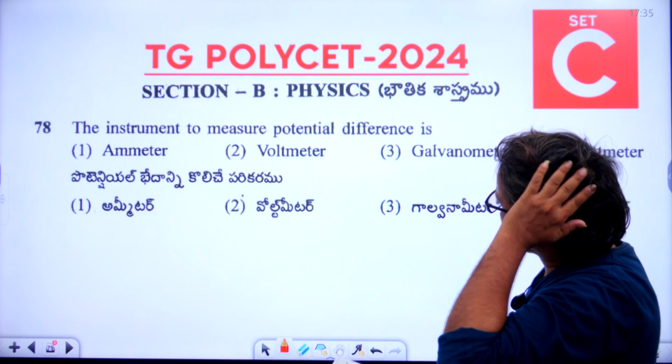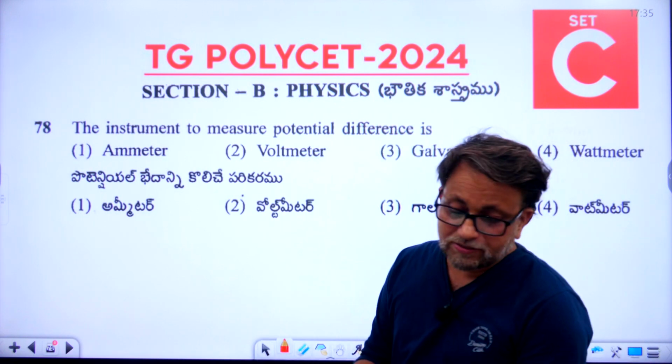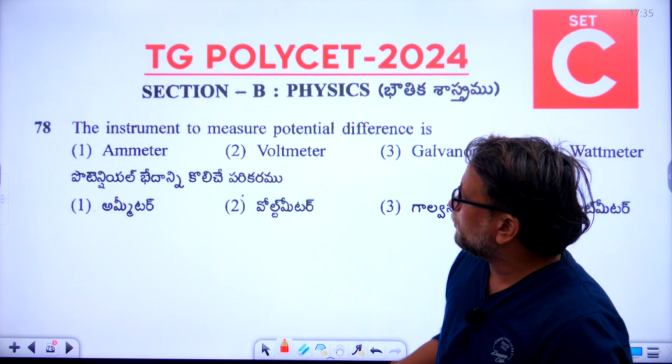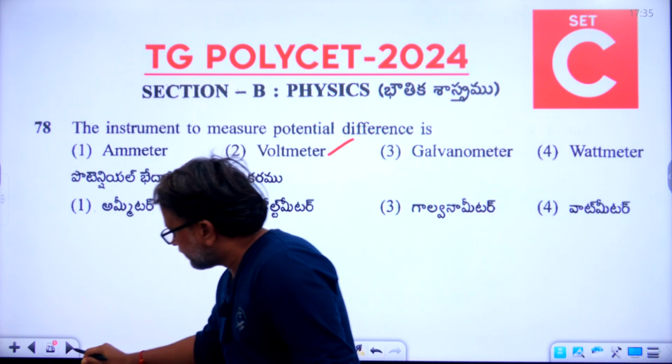Instrument to measure potential difference is, what is that instrument to measure potential difference? What is the right answer, students? 78th question. Key right answer. Voltmeter is the right answer. Means second option is the right answer. Now 79th question.